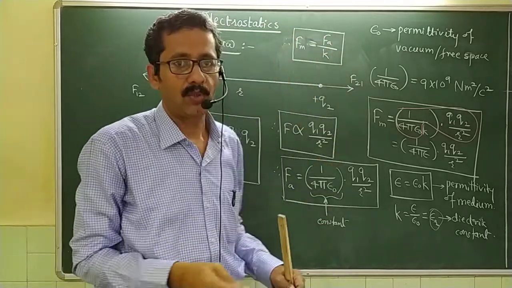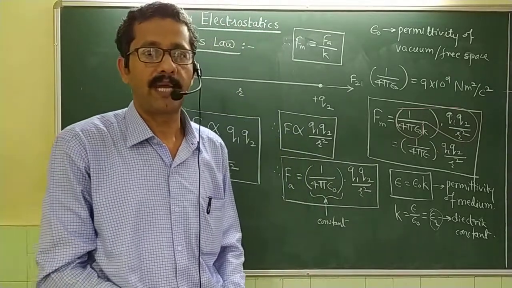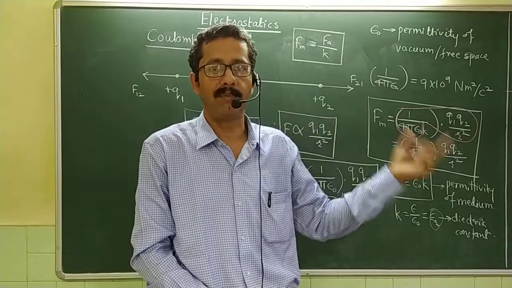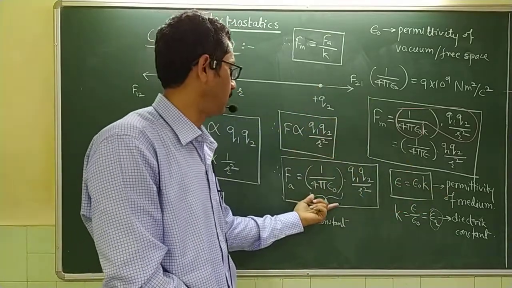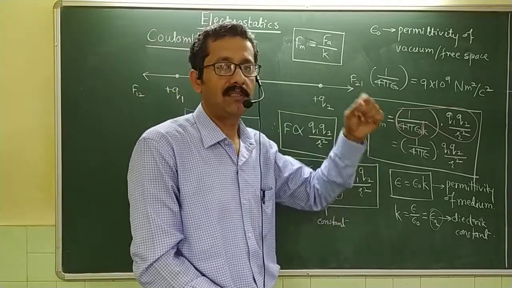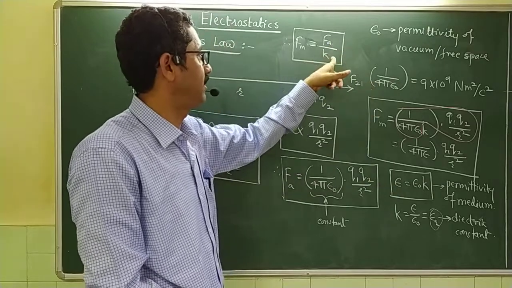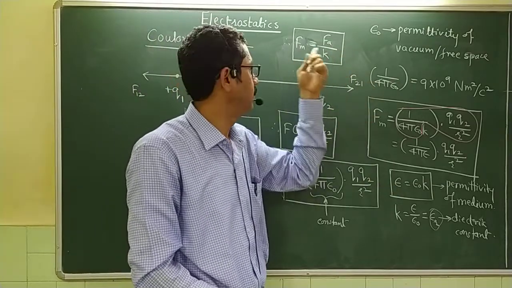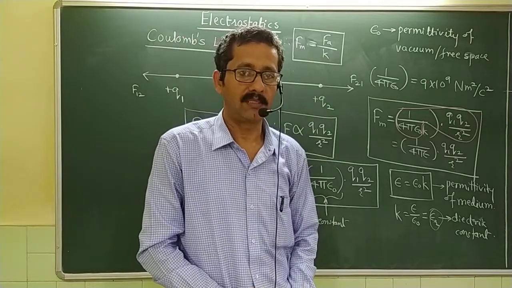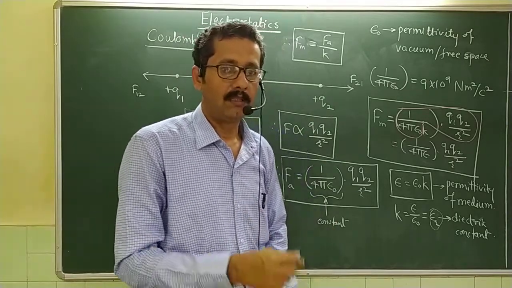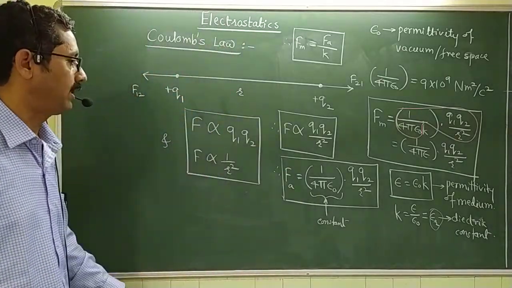Whenever we are solving problems and I have to calculate the force acting between two charges in a certain medium, and if we have calculated the force in air between the two charges, you simply have to divide that by the dielectric constant. So F in air divided by the dielectric constant of the medium will tell you the force acting between those two charges in the medium. So this is about Coulomb's law that we have studied today.